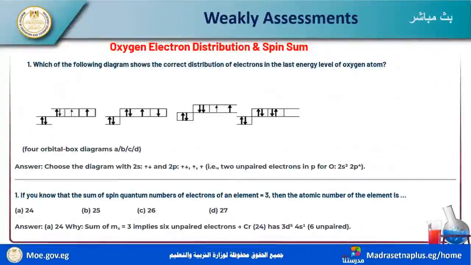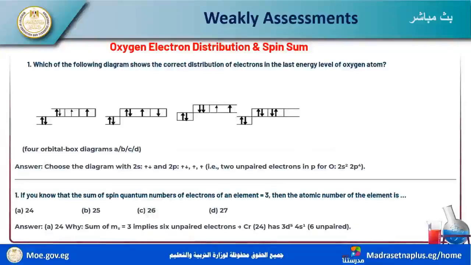Which of the following diagrams shows the correct distribution of electrons in the last energy level of the oxygen atom? Oxygen is helium 2s2, 2p4. The 2p4 is distributed in three p orbitals: px2, py1, pz1.